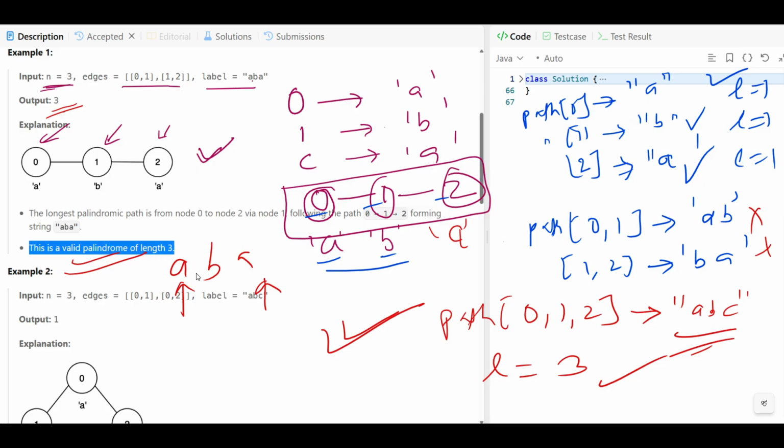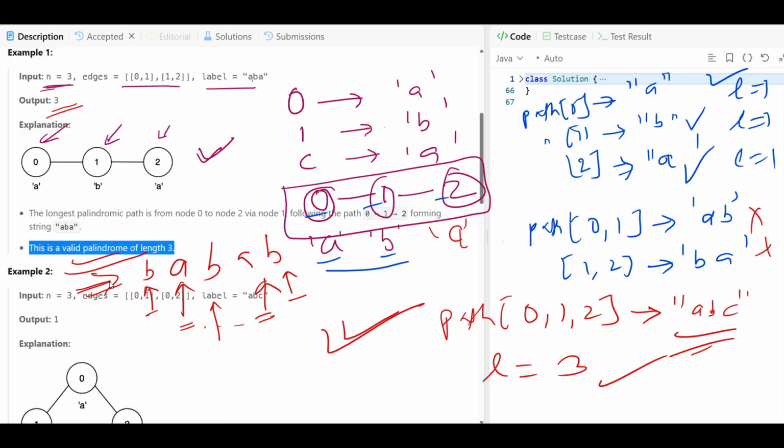Then if there is one more character, say BB, this is our first character and this is our last character. If both are the same, we have to go with the next character. The second and second last letters must be the same, and so on. If there is more length, then third and third last, fourth and fourth last, till we reach the middle if it is an odd length. If you have seen my palindrome videos, I have already explained this.